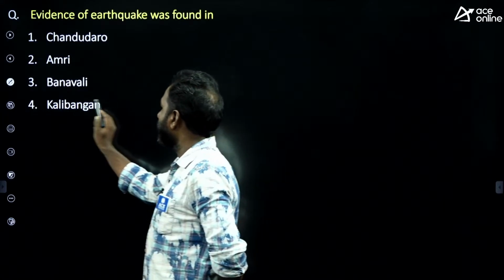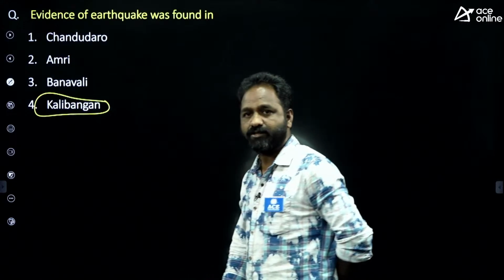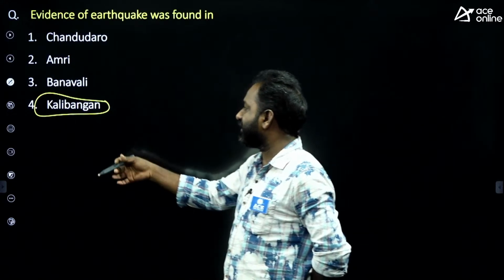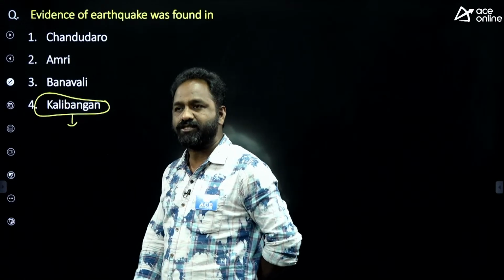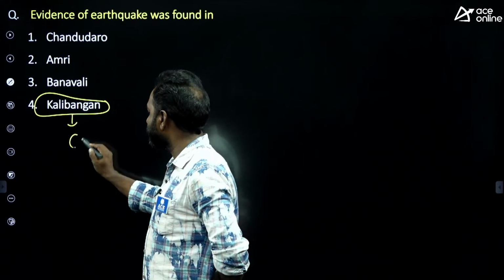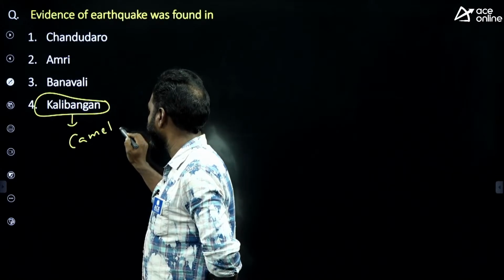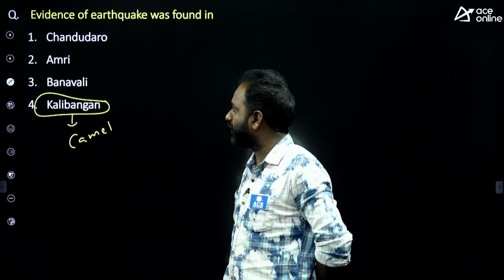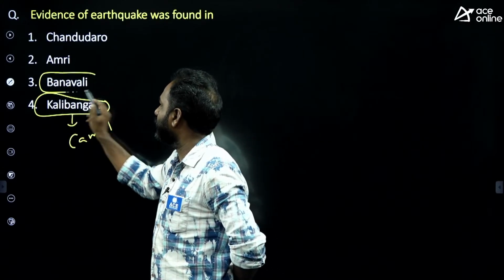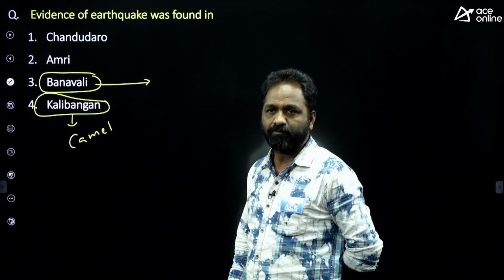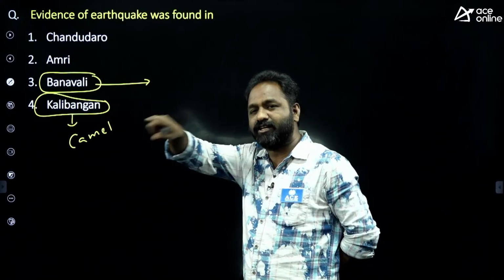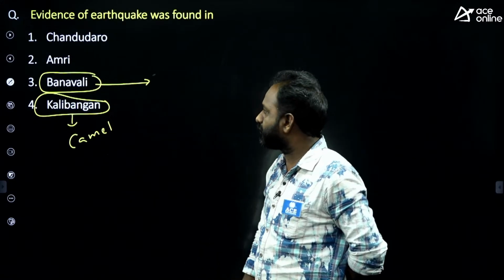Okay, the answer is Kalibangan. So evidence of earthquake was found in Kalibangan. Not only evidence of seismic activity, but we also found the bones of camel. And if you talk about Banavali, many evidence was found in Banavali. The shape of the site is also oval in Banavali.